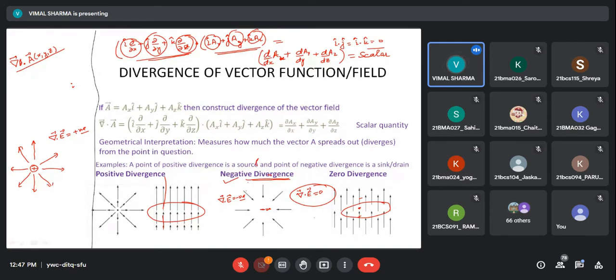For example, in Gauss law, where we say that positive charge is enclosed, then we find the closed surface integral of the electric field is given by the charge enclosed by the closed surface. This is our Gauss law. Whenever this charge is positive, then this flux is positive. Charge is negative, flux is negative. Zero charge, no flux, or when we have a dipole, equal and opposite charges, then outward flux is equal to inward flux.